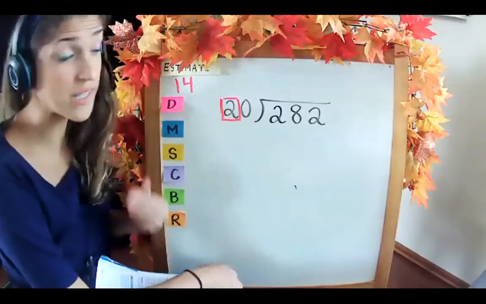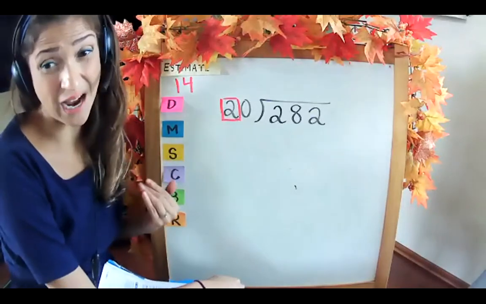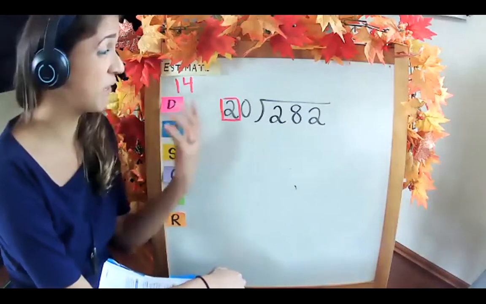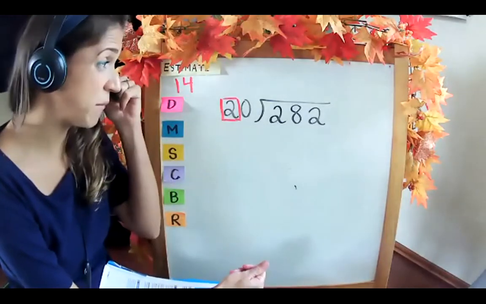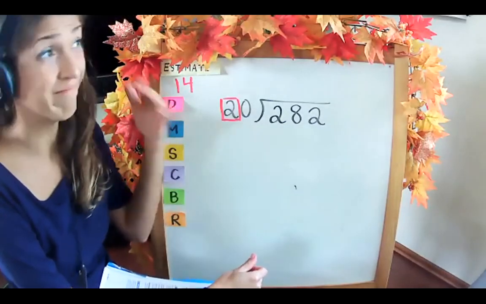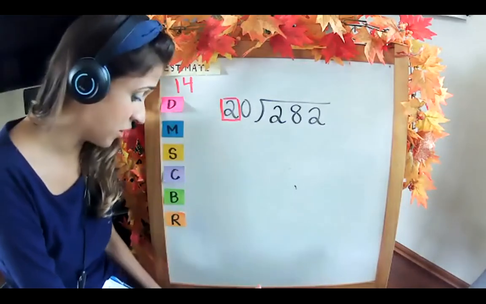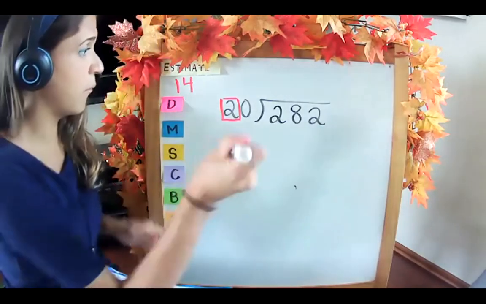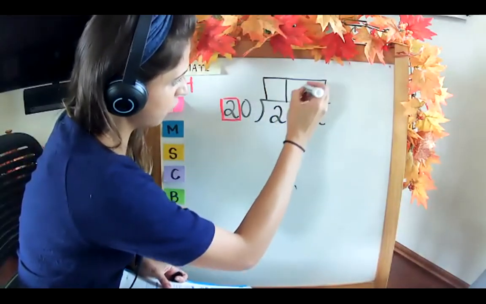That's why it's so important to know your times tables really well, because you can get your answer right away. If you were able to think, I know 28 divided by 2 in my head, then you get the answer right away and you know that you're just going to have a remainder. But good observation.